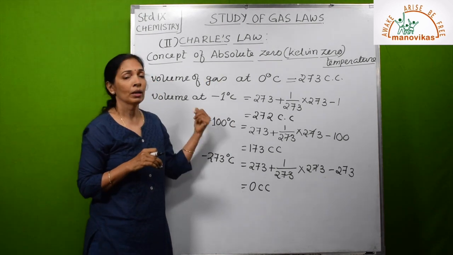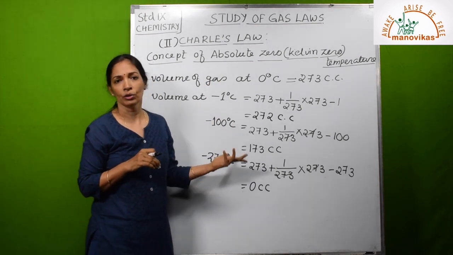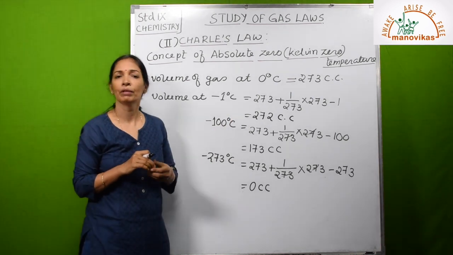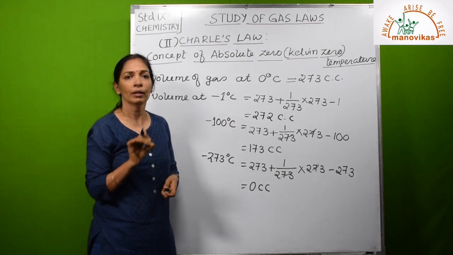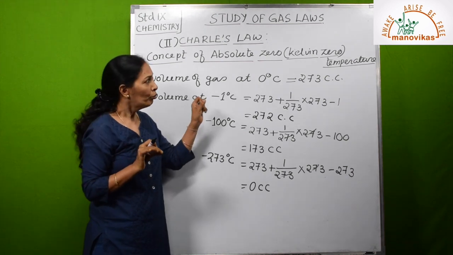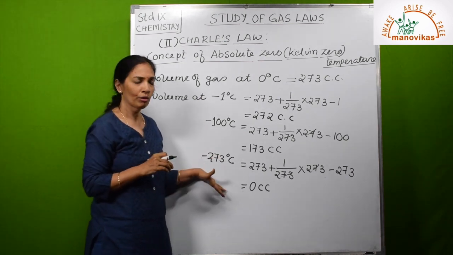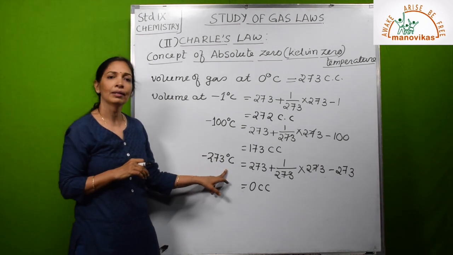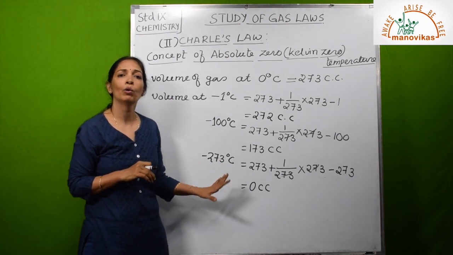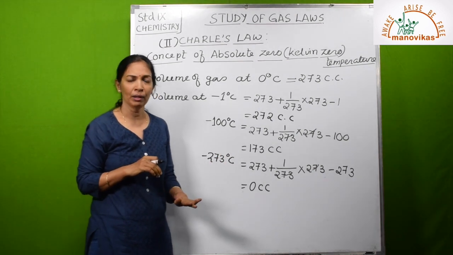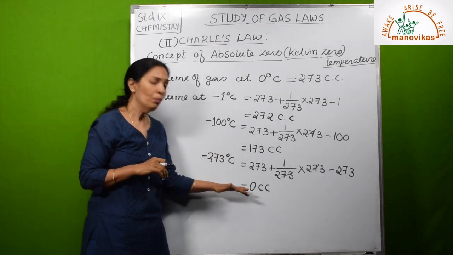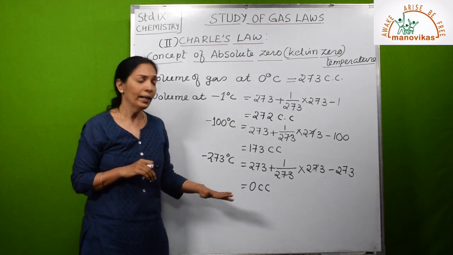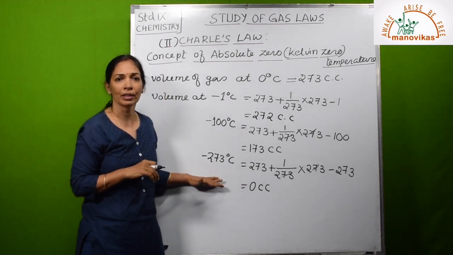So what was the question now? Either Charles' law is not correct, or it is correct but we cannot verify it. It goes very well with the terms and conditions. So what solution did Kelvin come to? He said that -273 degrees Celsius is the lowest limit of temperature where the volume of enclosed dry gas becomes 0, and it is not possible to reach.